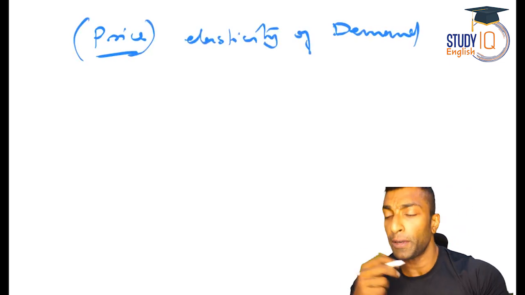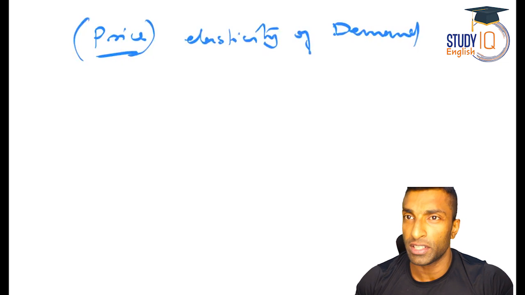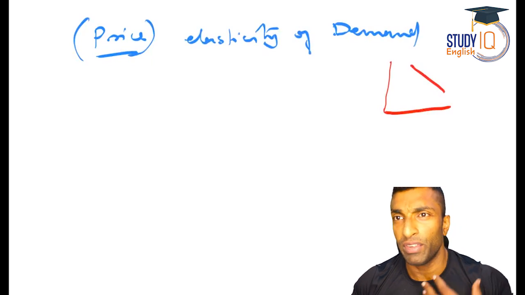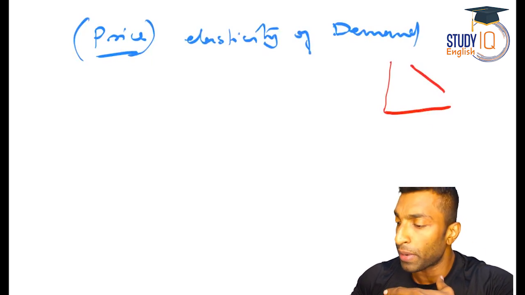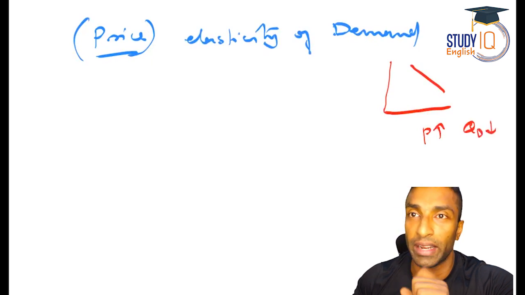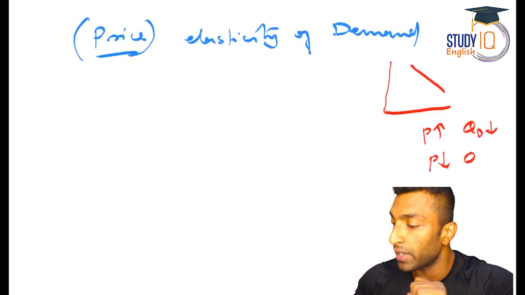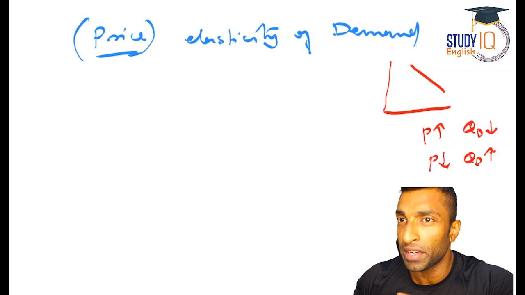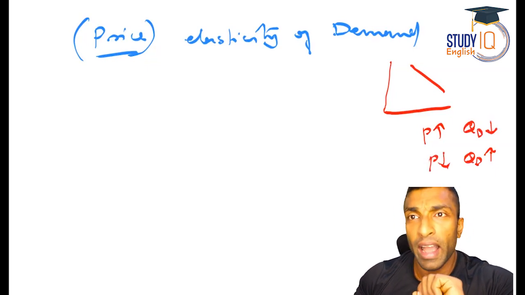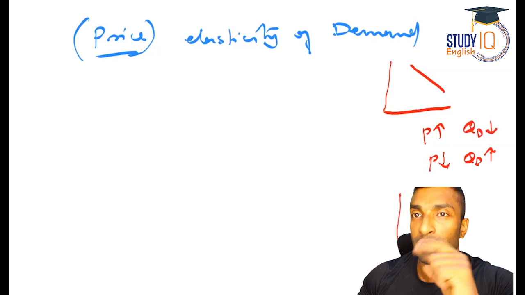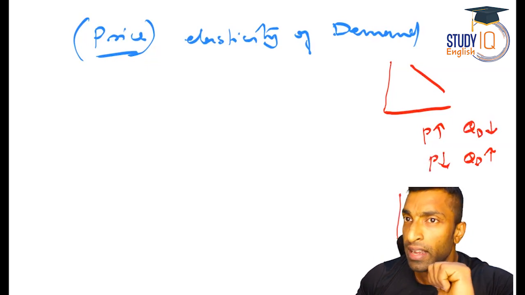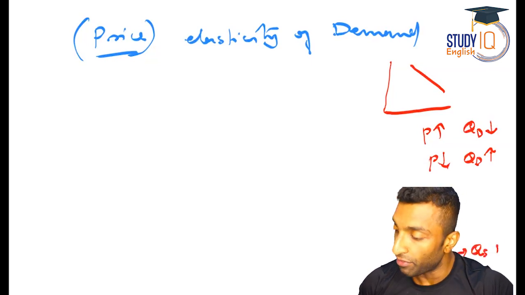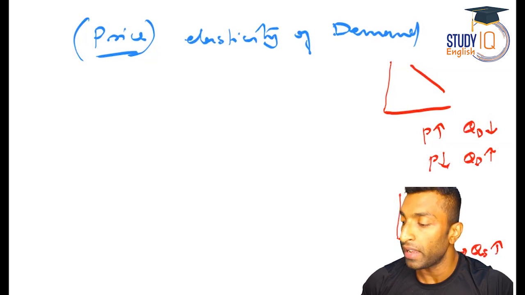Okay. So guys, here we have already done with the concept of demand supply. We have seen that the demand curve looks like this, downward sloping, and we have seen the law of demand. That is, when the price increases, the quantity demanded will decrease. When the price decreases, the quantity demanded will increase. And there is an inverse relation between the price and the quantity demanded, and that's the law of demand. And we have seen that when it comes to supply, it is increasing. This kind of slope is what you will get. And the relation is, when the price increases, the supply will be more. And when the price decreases, the supply will be less.